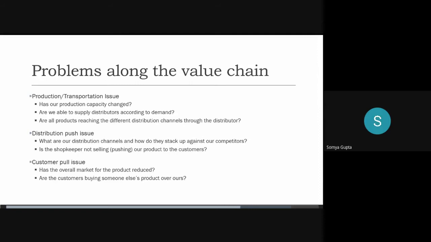Right, so now we'll go to questions. Harshit has asked, can we also ask about our market share in different distribution channels we are engaged in? Yes, definitely. When we go through the value chain, we'll ask what distribution channels our company has and what our market shares in the individual distribution channels are. That way you'll be able to figure out if the issue is only in some specific distribution channel or channels.